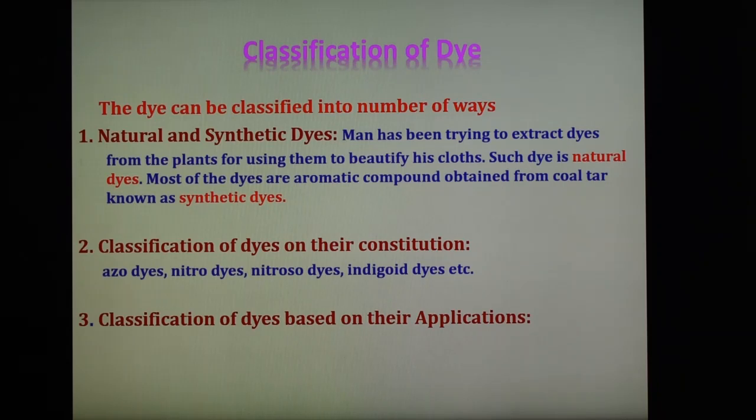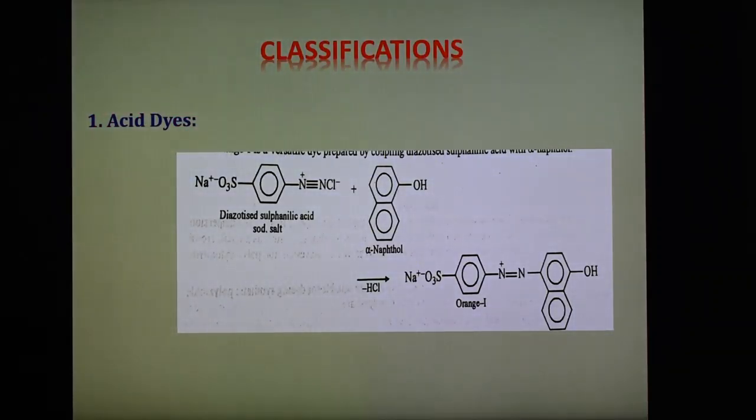And the most important is the third classification, and that is the classification of dyes based on their application. So based on their application, there are different types of dyes, and the next slide shows the different types of dyes one by one. So here this is the first dye, which is known as acid dye. So what is meant by the acid dye?